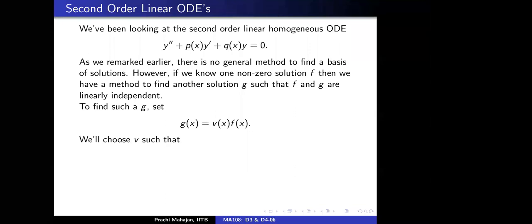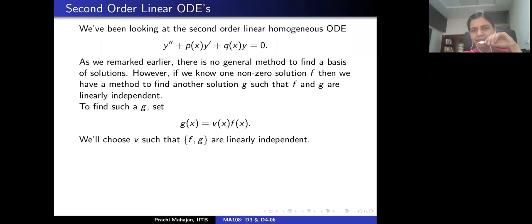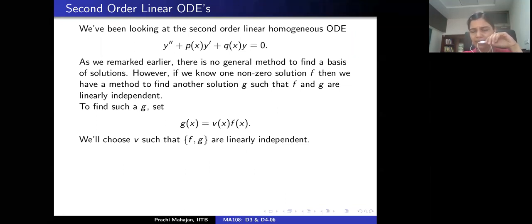Now, how do we choose V? V is to be chosen appropriately so that F and G are linearly independent. And the second thing is that G as defined above is indeed a solution of the given ODE, right? There are two conditions here to be satisfied.